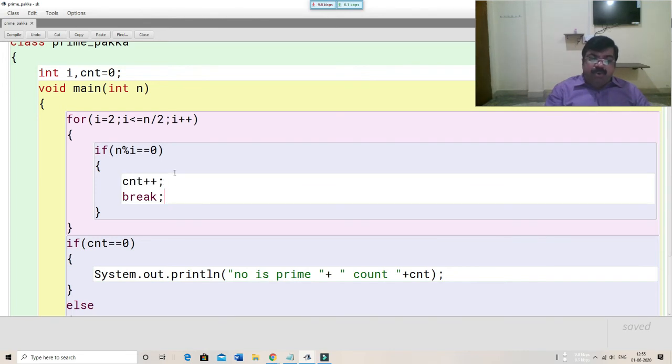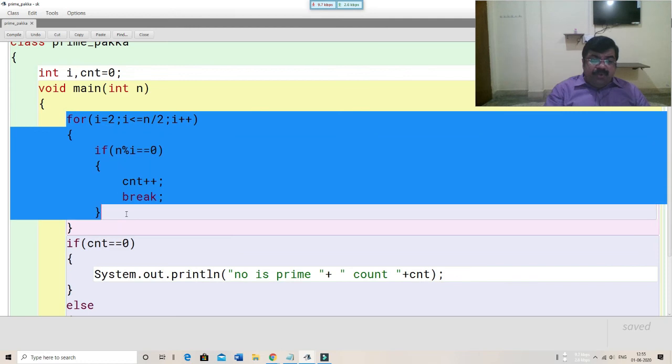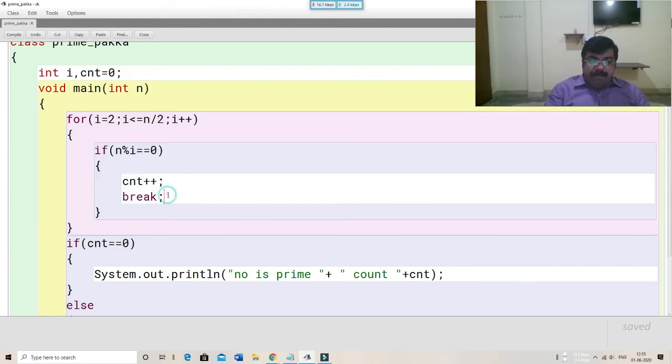I simply used the same code, nothing different, just added a break statement here, because one factor other than 1 and the number itself is enough to say that the number is not a prime number. So once we get one factor, I gave a count plus plus. This we can remove also. And then we jump out, because it is very sure that our number is not a prime.